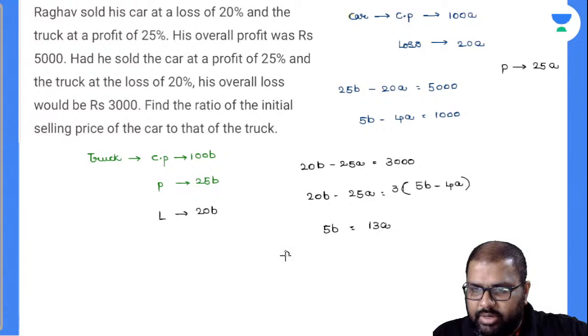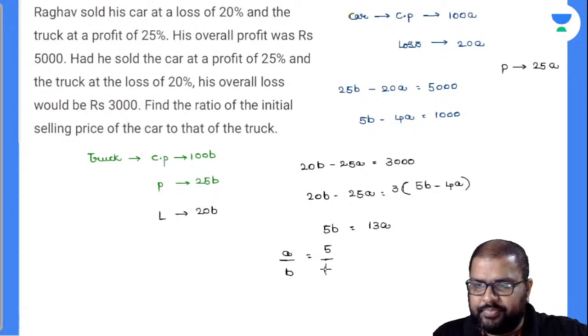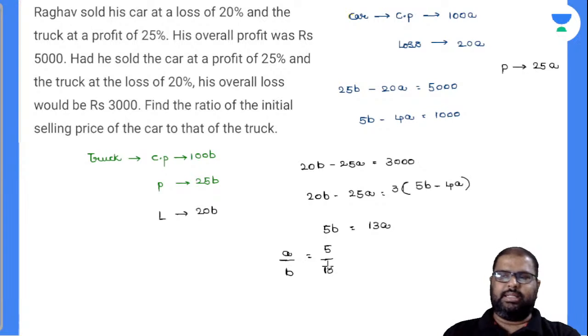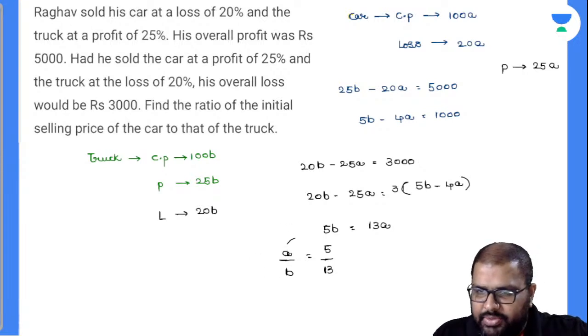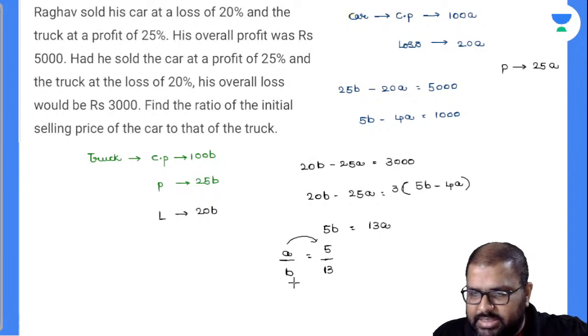So automatically what is A by B value? A by B value is nothing but equal to 5 by 13. Am I right or wrong? Will you accept with me regarding this? Perfectly, na? So I got my A value as 5 and my B value as 13.